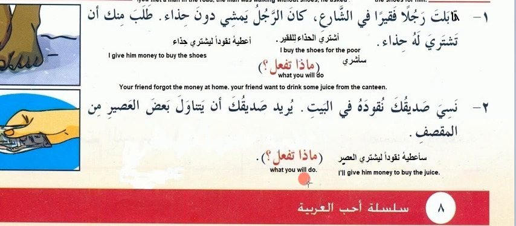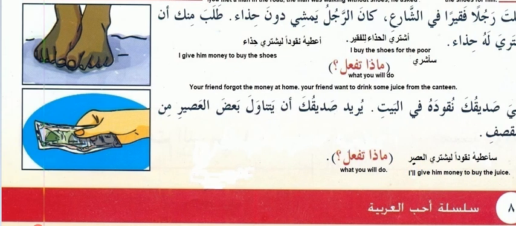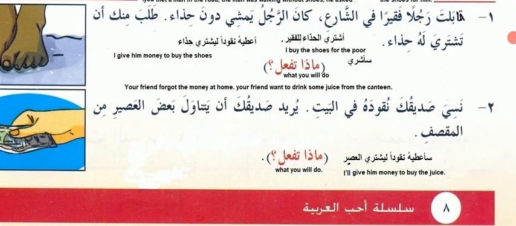So maza tafalu, what will you do? So saatihu naqudan litashtari al asir. I'll give him money to buy the juice. So saatihu, I'll give naqudan money liyashtari al asir. I'll give money to buy the juice. Here you see they are showing in the pictures. See the poor man without shoes on the road and you are giving the money, and this is the page number 8.